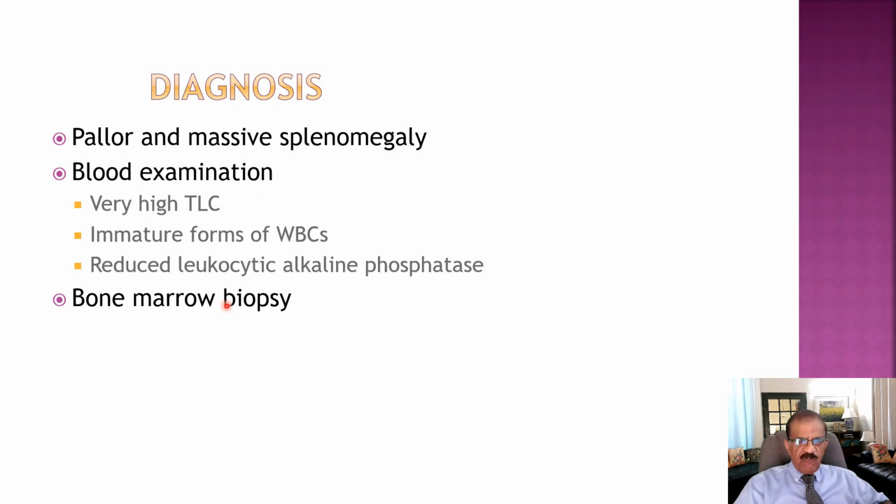Now, on the basis of this, the diagnosis of chronic myeloid leukemia is very likely, but normally we do a bone marrow biopsy also, because it gives us a better picture and a definite and final diagnosis, because there are actually variants of leukemias. So only after bone marrow examination does the histopathologist get a chance to examine all the bone marrow cells and is able to make a definitive diagnosis.